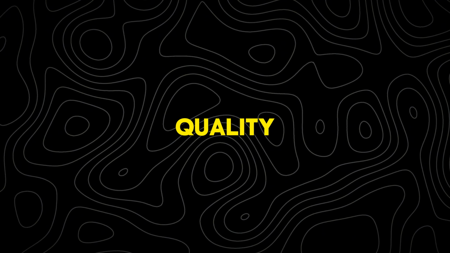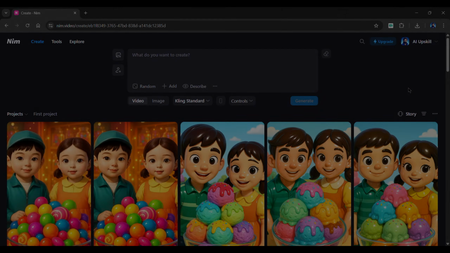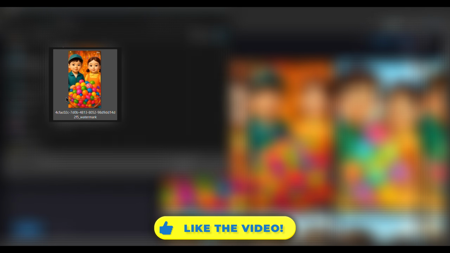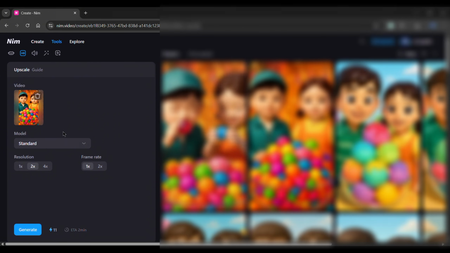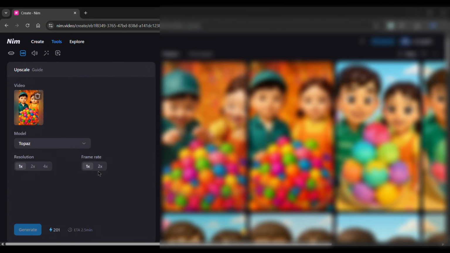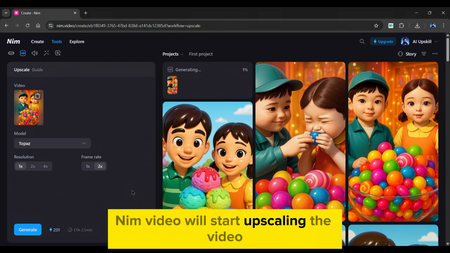Wait, the video isn't over yet. If you want your videos to be of higher quality with more detail, then you can use Nim Video's Upscale feature. From the Tools section, navigate to the Upscale feature. Simply upload the video that was generated. Once it's uploaded, select an upscale model from below. Next, select the video's resolution and frame rate. Finally, click Generate. Nim Video will start upscaling the video.